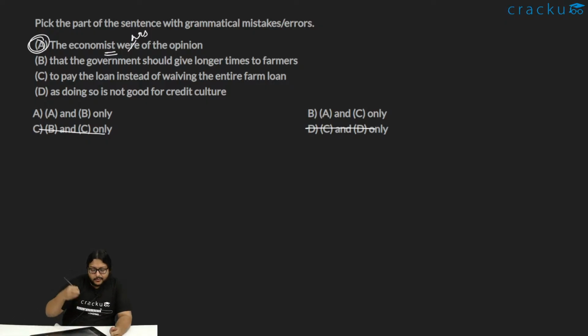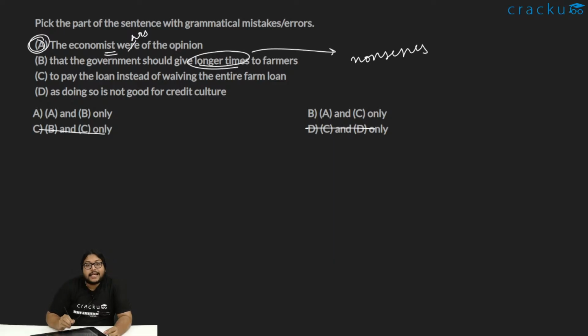The economist was of the opinion that the government should give longer times to farmers. Longer times is nonsense. Why? Because time is uncountable. Something which is uncountable, you cannot use words like longer and all that. So it can be a longer amount of time.